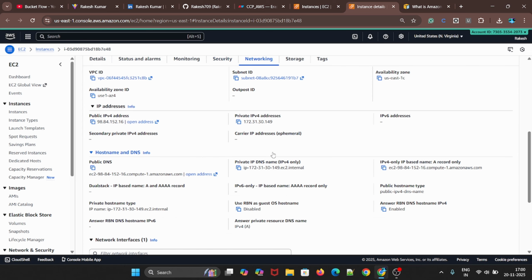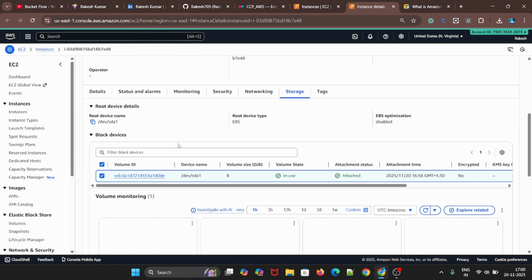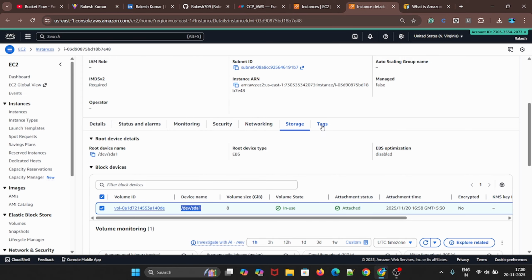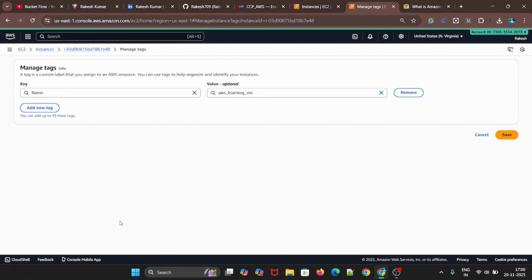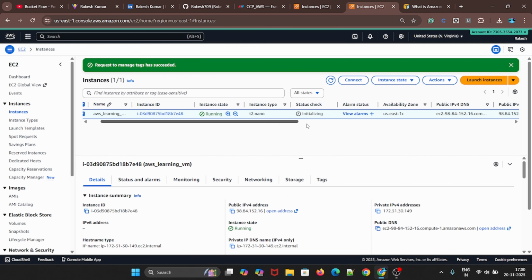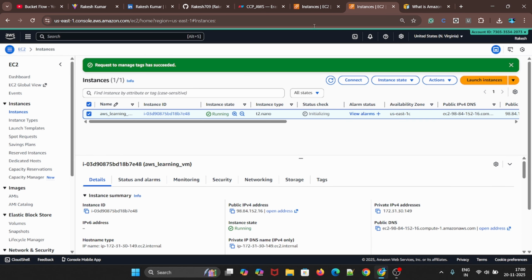And we have our networking section, and then storage, where we have attached 8 GB. And tags, which is another important thing. So you have your name attached in AWS. Apart from that, you can mention a team here, create the team, and say this is the dev team. Like that, you can manage your instance with a tag, and then you can search it. So that's helpful. When you learn Terraform, it will be very helpful, by the way. So that's what an EC2 instance is.